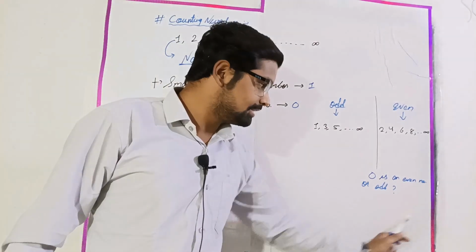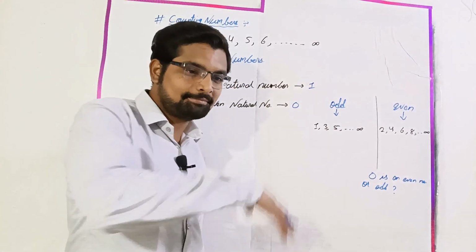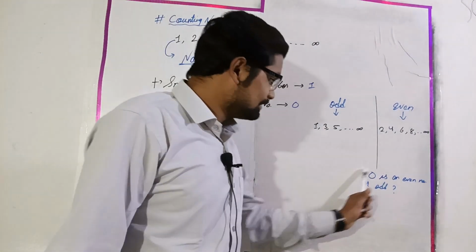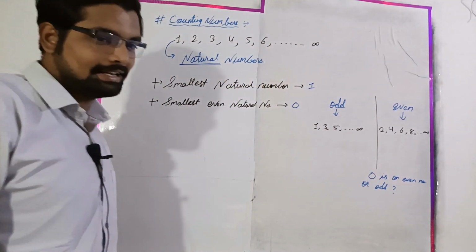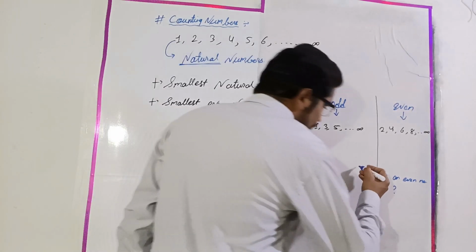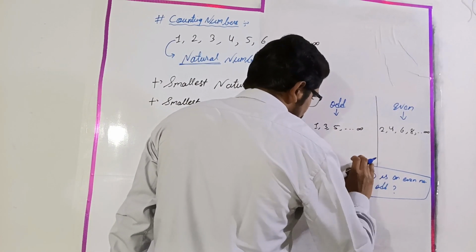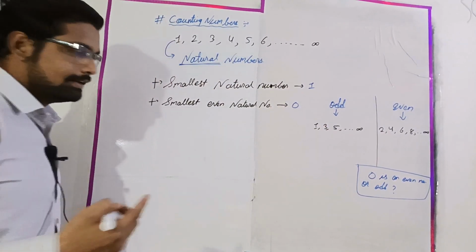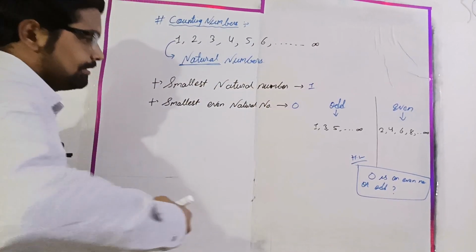You have to research on it by yourself, don't take help from Google or ChatGPT or other things. You have to tell me about this or explain it to me in tomorrow's class, the next class. So, is 0 an even number or odd?